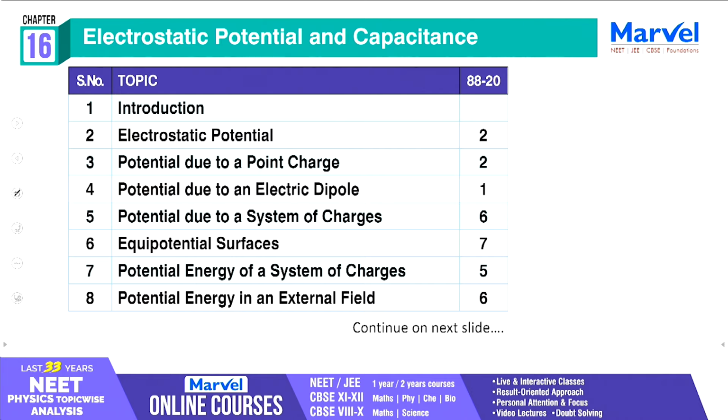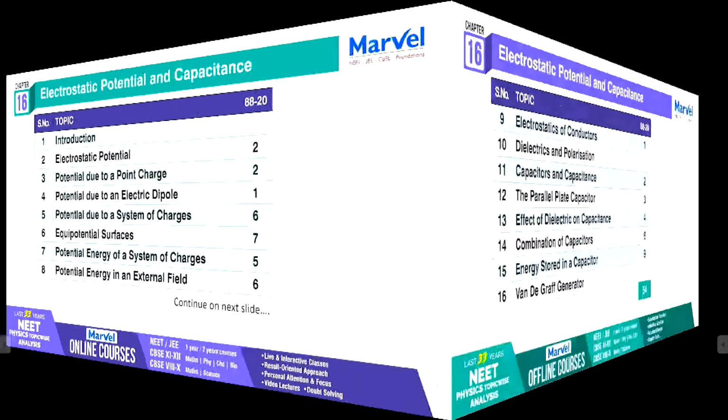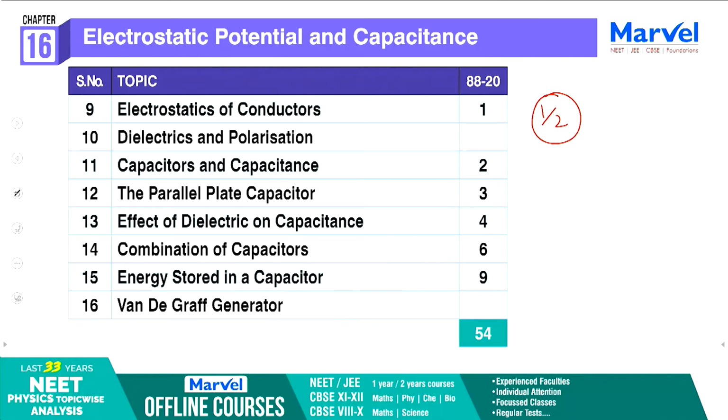It is not possible to skip any topic because from all of them 1 or 2, that is single digit, questions came. Out of 16, around 14 topics had questions, single digit, less than 10 questions from each and every topic. So concentrate on all the topics. You can expect either 1 question or 2 questions from the electrostatic potential and capacitance chapter.